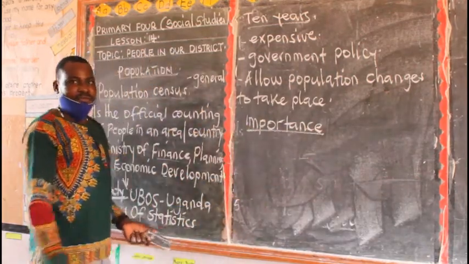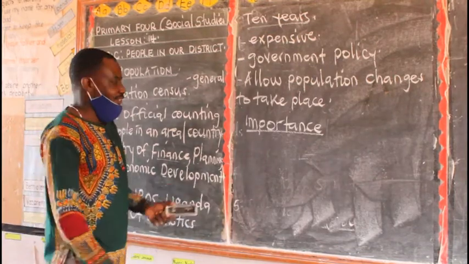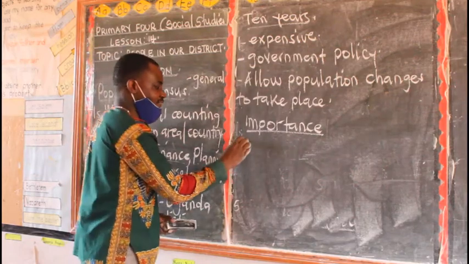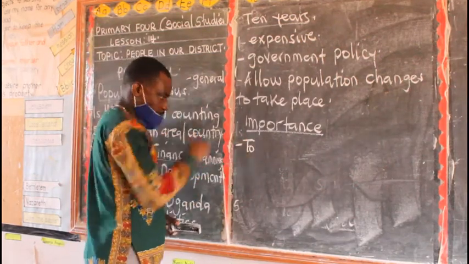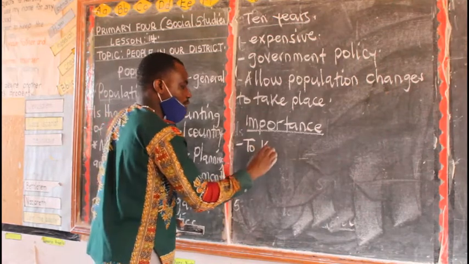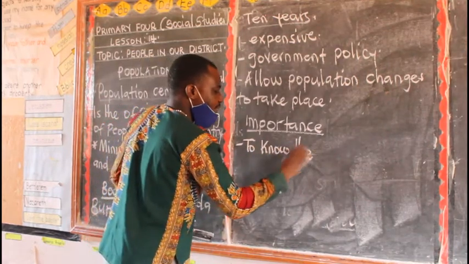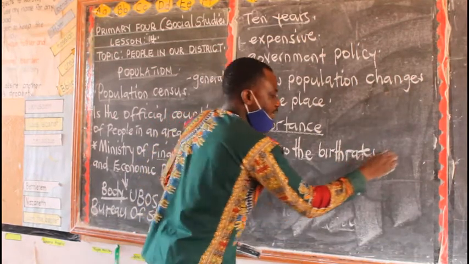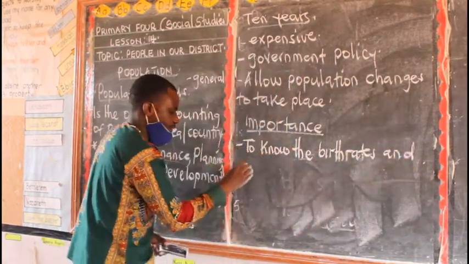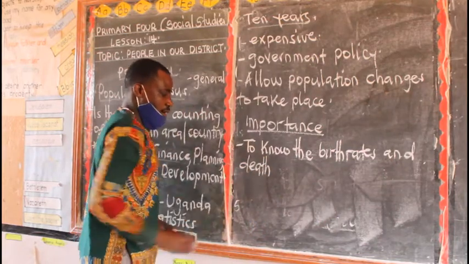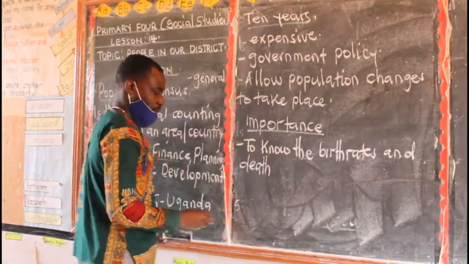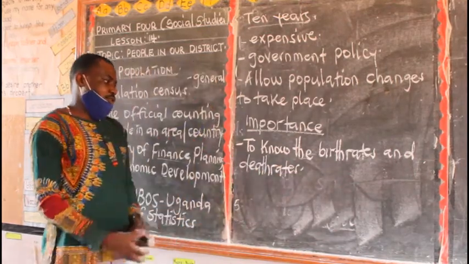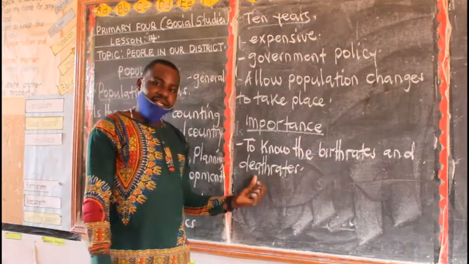Then, what is the importance of carrying out population census? Why does the government of Uganda carry out population census? The first reason is to know the birth rates and the death rates. They want to know how many people have been born and how many have lost their lives. So you have the birth rates and also the death rates.